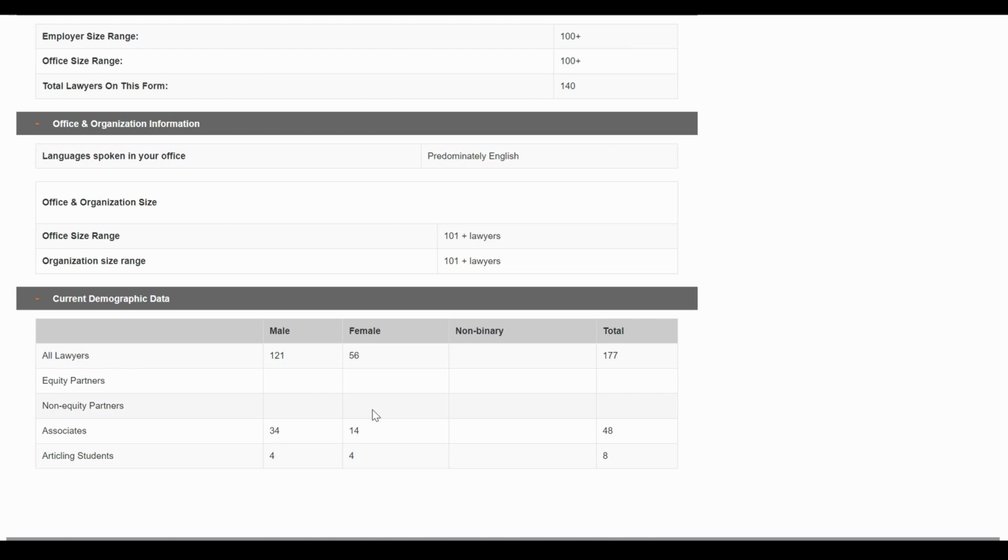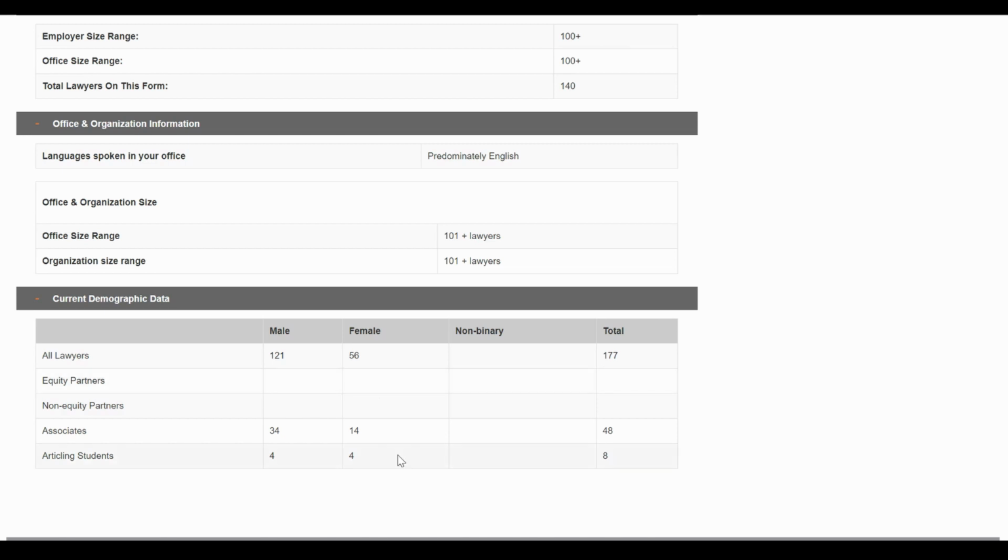Although, speaking from experience, when you are interviewing with these firms, it's a good idea to leave hard questions out. For example, why aren't you hiring more women in an equity partner role? This information is for you to gain insight, but not necessarily to ask these questions during the interview, because you may be perceived as a very hard candidate.